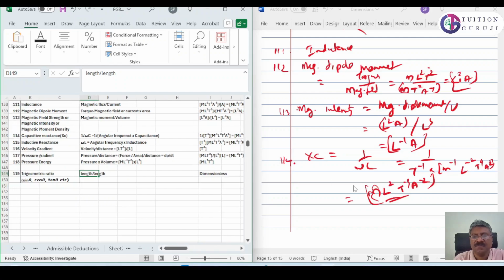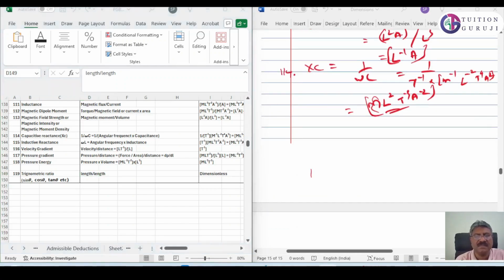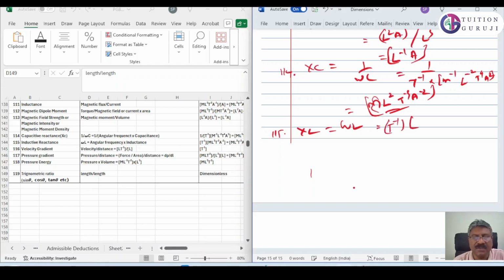Next 115 is inductive reactance XL. XL is equal to omega L, that means angular frequency into inductance. So what is angular frequency? T raised to minus 1, into inductance.